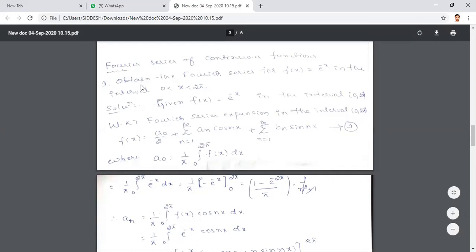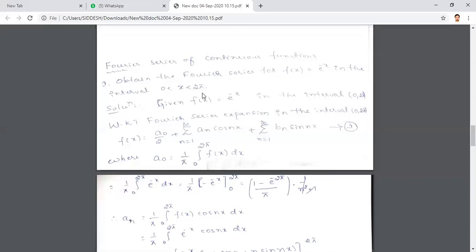So let's start the discussion on f of x equals e power minus x. Here the interval is 0 less than x less than 2 pi. You should remember the formulas for the Fourier coefficients a0, an and bn. If you remember those formulas, you can solve it very easily by remembering integration formulas as well as a few trigonometric identities, not all.